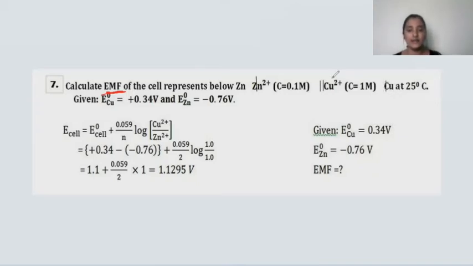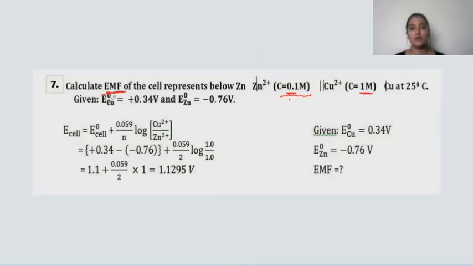After that comes copper metal. Here they have provided the concentration of zinc in +2 oxidation state, that is, the zinc sulfate solution, found to be 0.1 molar, and the copper sulfate solution concentration is 1 molar.